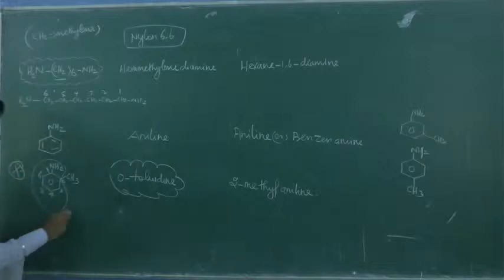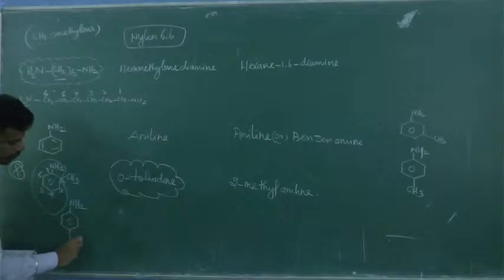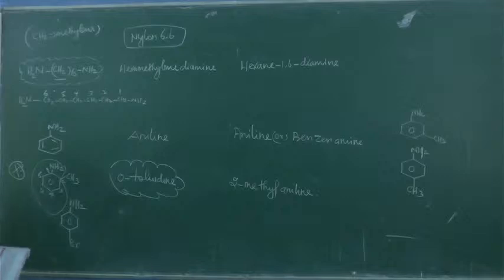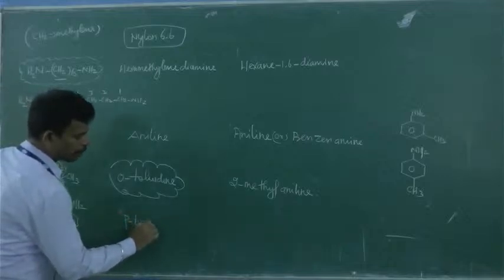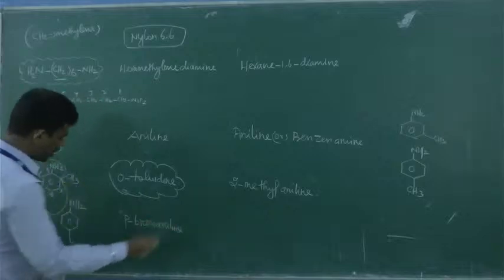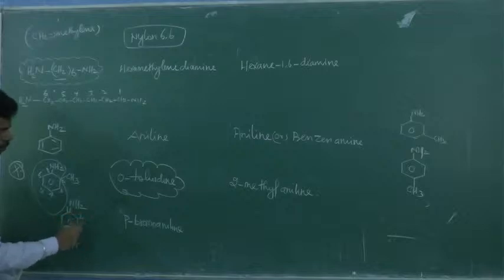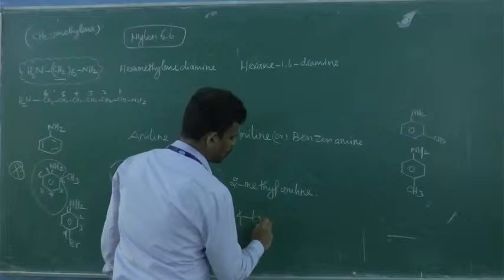Next, what about this one? This is going to be para-bromoaniline. Do the numbering: 1, 2, 3, 4. So 4-bromoaniline.